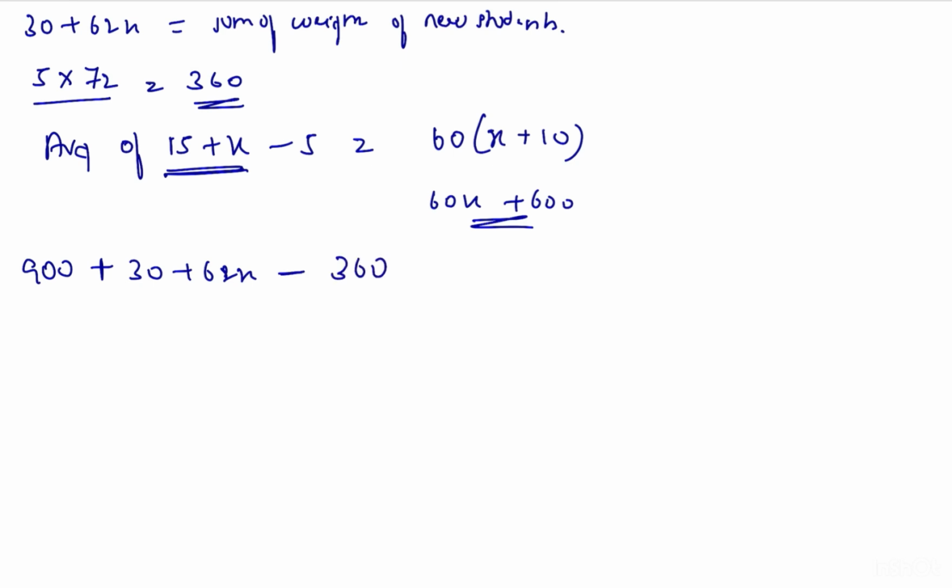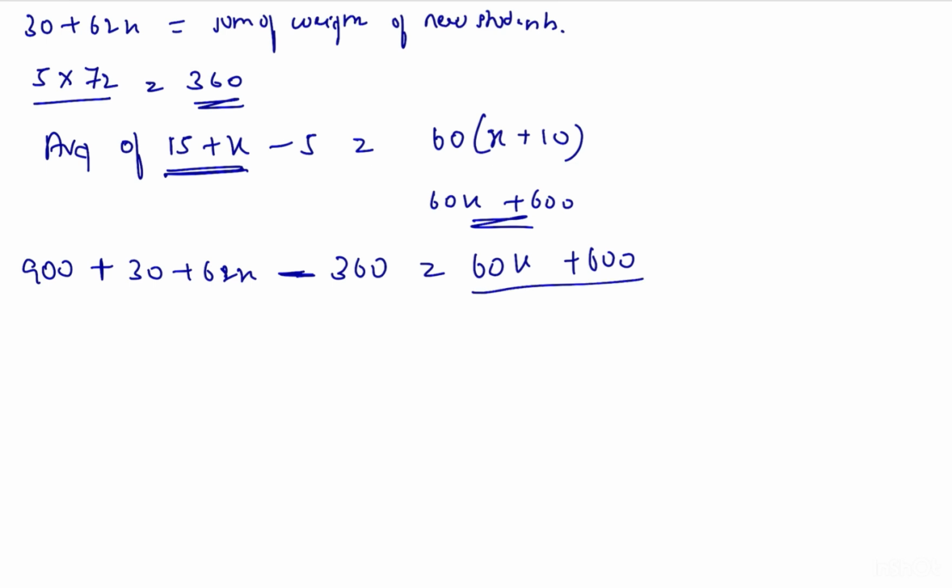Why am I subtracting 360? Because 5 students left the initial students, so I am subtracting this. Minus 360 is equal to 60x plus 600, this is the new average now.